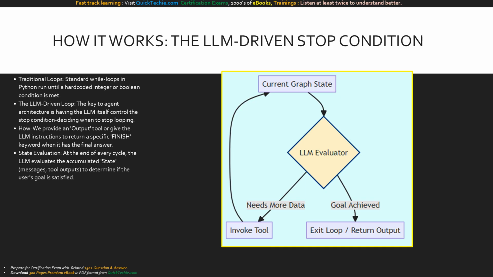Here we visualize the LLM-driven stop condition. The current graph state feeds into the central LLM evaluator diamond. This isn't a hard-coded if statement, it's a dynamic neural network evaluating the context. If it decides it lacks information, it routes left to invoke tool, bringing fresh data back to the state. Once its reasoning confirms the task is complete, it breaks the cycle and routes right to exit the loop.